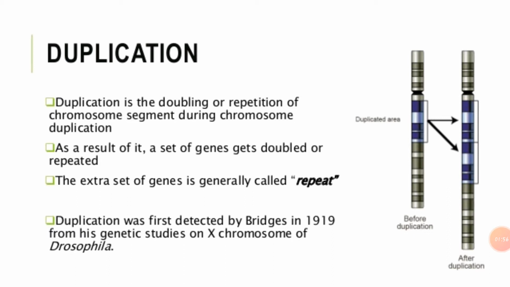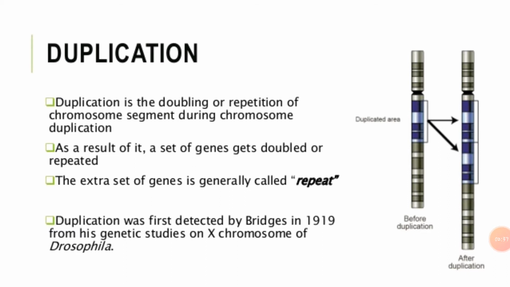Duplication can also arise through chromosome breakage and reunion of a chromosome segment with its homologous chromosome. As a result, a set of genes gets doubled or repeated. The extra set of genes is generally called a repeat.